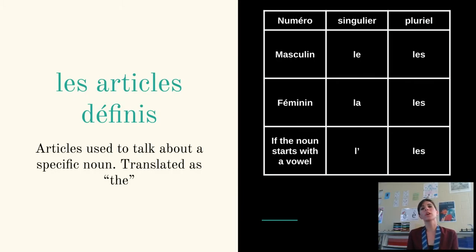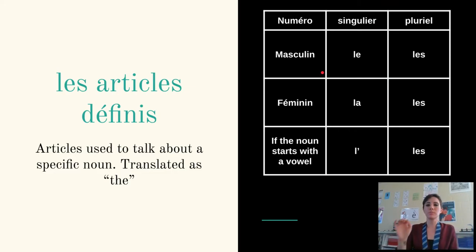So first, let's look at our definite articles. All of these articles définis, or definite articles, mean the. And they're used to talk about a specific noun. So we're talking about the dog, the train. So it's specific to what you're talking about, okay?